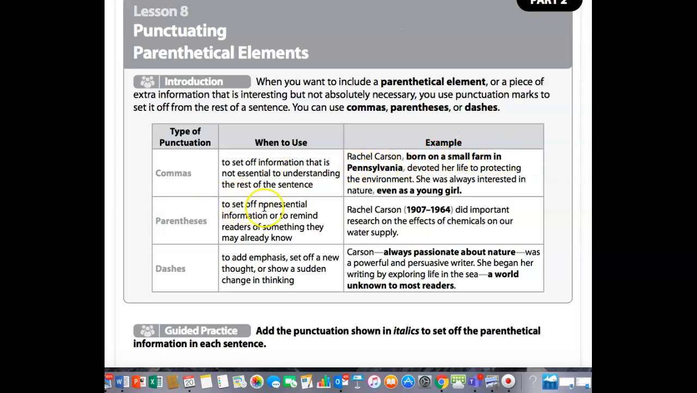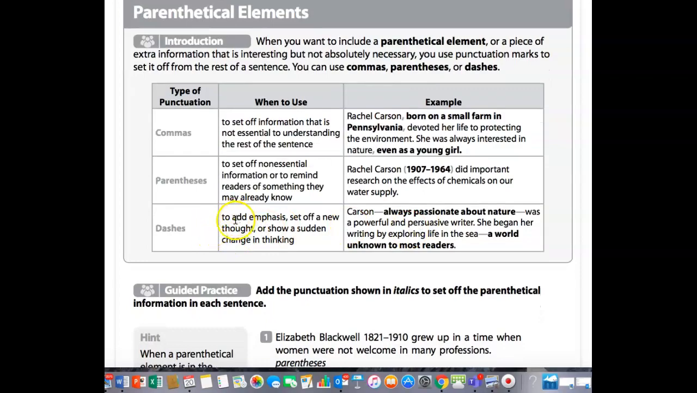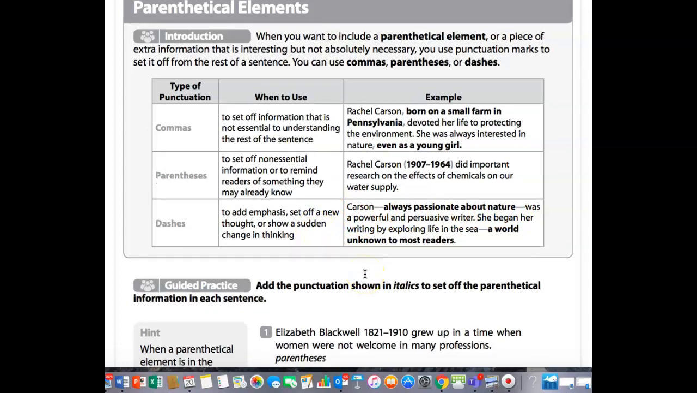All right, parentheses to set off non-essential information or to remind readers of something they may already know. So here, Rachel Carson, and then putting the dates of when she lived, that would be in parentheses. Dashes to add emphasis, set off a new thought, or show a sudden change in thinking. So Carson was a powerful and persuasive writer, but they wanted to add something extra, always passionate about nature, okay, and that would be with dashes to set that off.